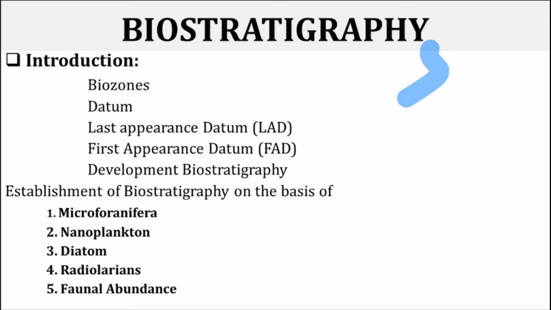In the geological timescale or in stratigraphy, the species which have a short stratigraphic range are of great value in relating the zones with time. The planktonic foraminifera, nanoplanktons, radiolarians and diatoms provide a very good basis for dividing the sediments into biozones. The species that have wide geographical distribution and appear or disappear in the geological record is called a datum.